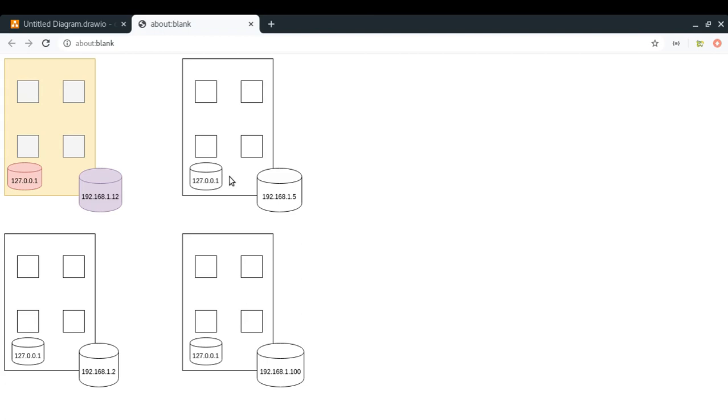The speciality of this IP address is that if a request is sent to this IP address, then your machine will send this request to itself. For example, whenever you try to enter something like google.com, the request goes to your internet service provider, and then your internet service provider will try to find the IP address associated with that particular DNS and resolve it, and then it will try to fetch some data from Google servers, maybe, right? So this is how it works.